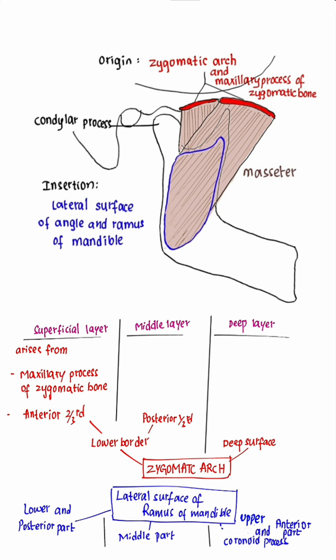The fibers of the middle layer pass vertically downwards and get inserted into the middle part of the lateral surface of the ramus. Fibers of the deep layer pass vertically downwards and get inserted into the upper and anterior part of the ramus of mandible and its coronoid process.